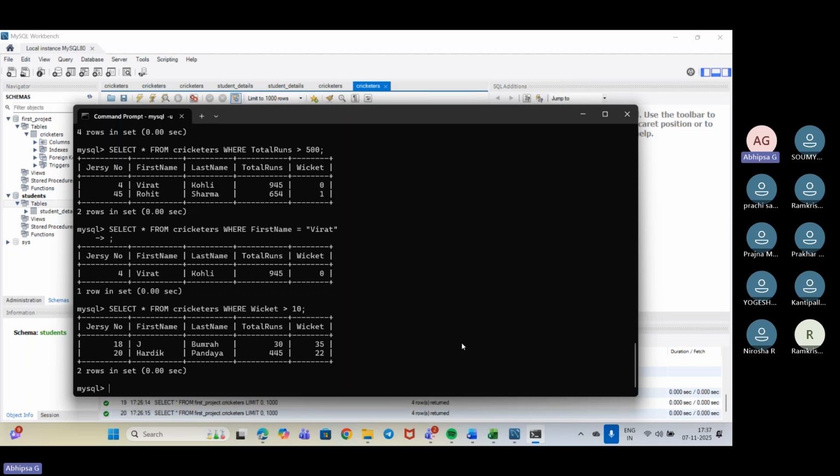Okay, so now we have seen all of this combined, like select from where, and how we have taken it. But while we were using star, that gives all of the fields together. Now suppose I want to see only some of the fields. Then in that case, what will we be doing? We will be doing select first name, next we will be using last name.